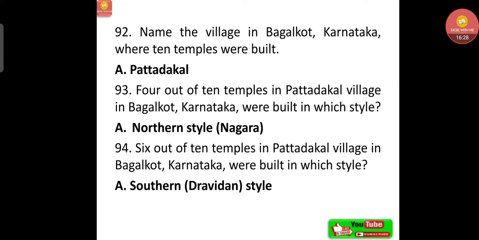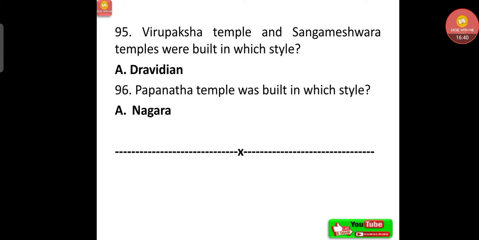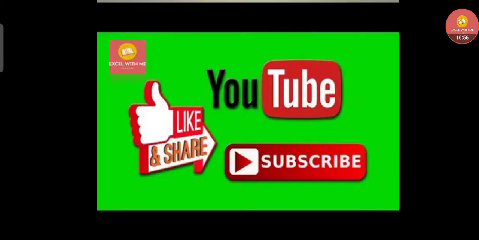They were in northern style, that is Nagara. 6 out of 10 temples in Pattadakal village in Bagalkot, Karnataka were built in which style? That is southern Dravidian style. Virupaksha temple and Sangameshwara temples were built in which style? That is Dravidian style. Then Papanatha temple was built in which style? Nagara style. So we come to the end of this session.